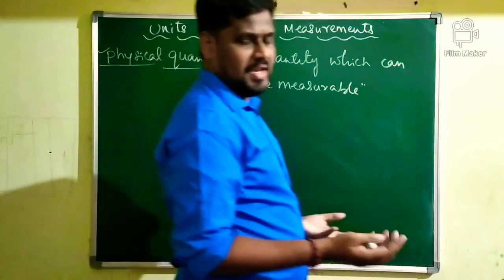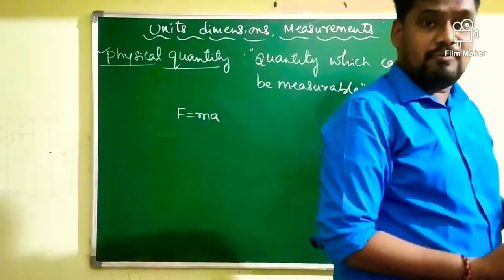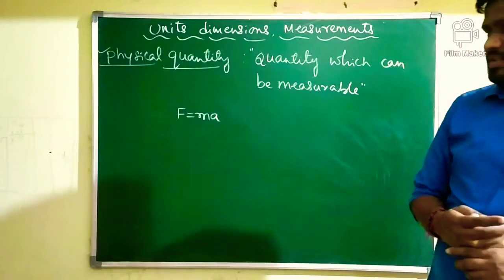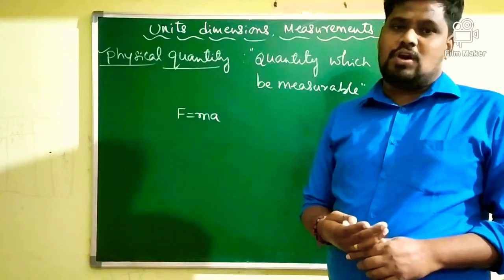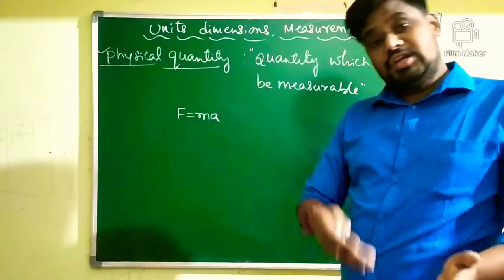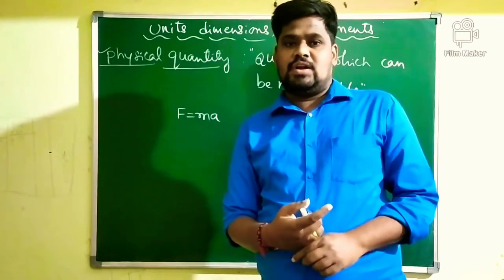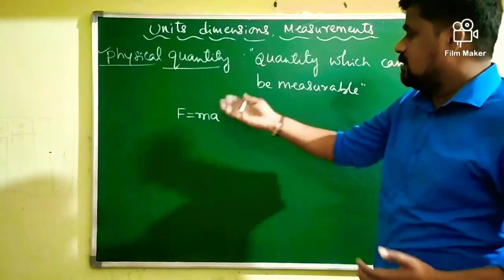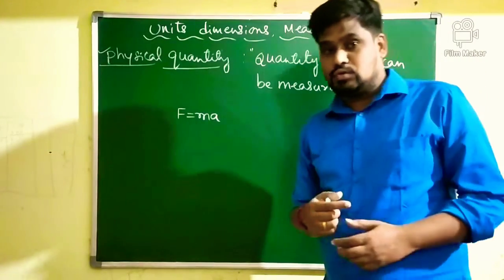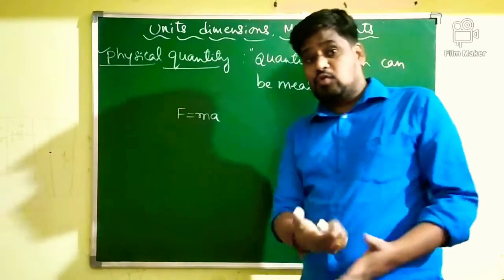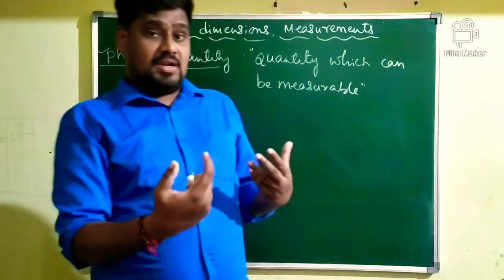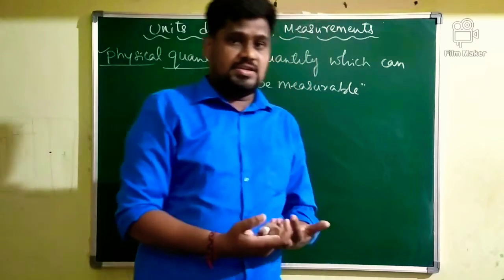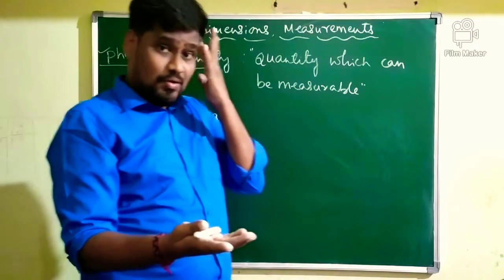Here mass, you know very well, mass can be measured with the help of a balance, therefore mass is a physical quantity. Electric current is measured with the help of an ammeter, therefore electric current is a physical quantity. Force can be measured with the help of the formula F equals ma. Therefore, force is called a physical quantity. A voltmeter is used to measure the voltage. Therefore, the voltage is a physical quantity.